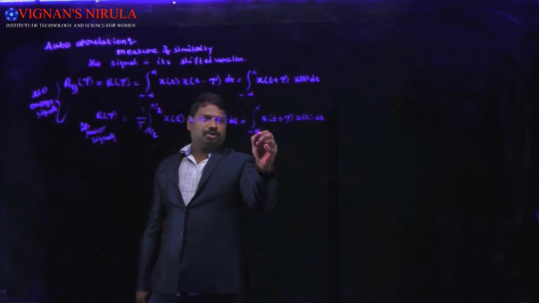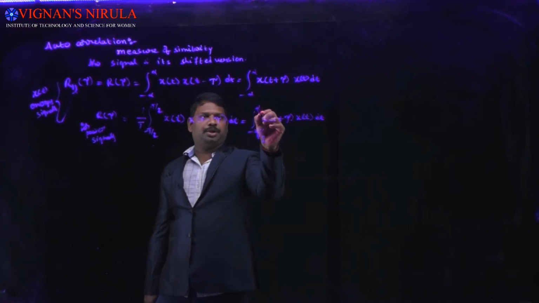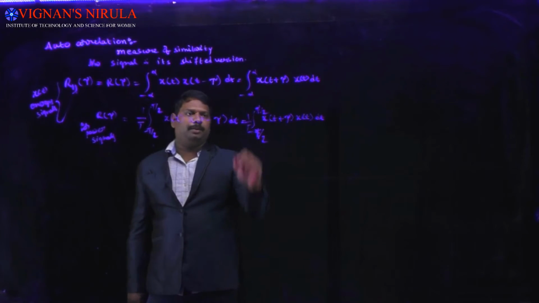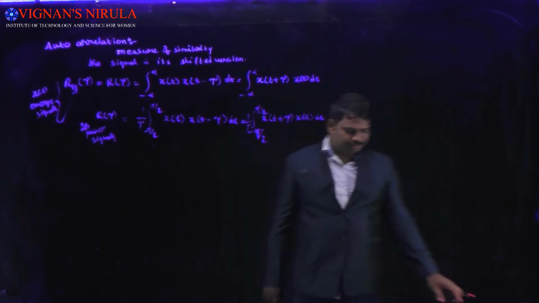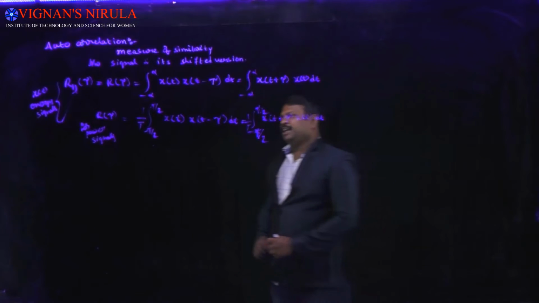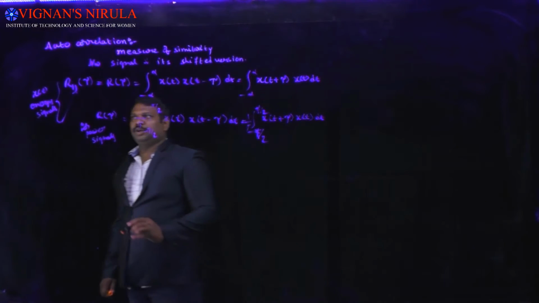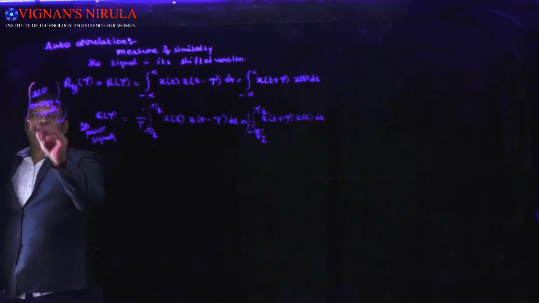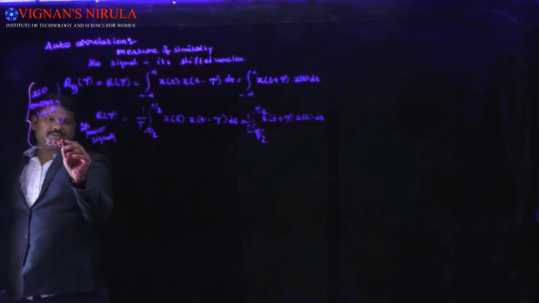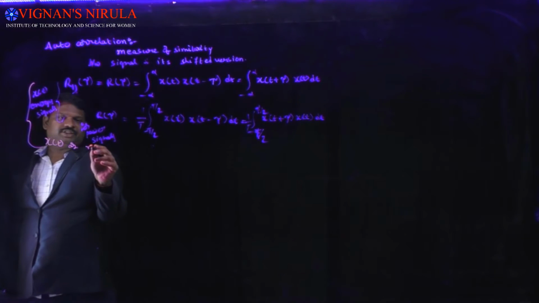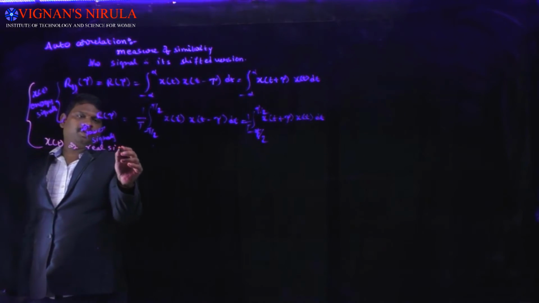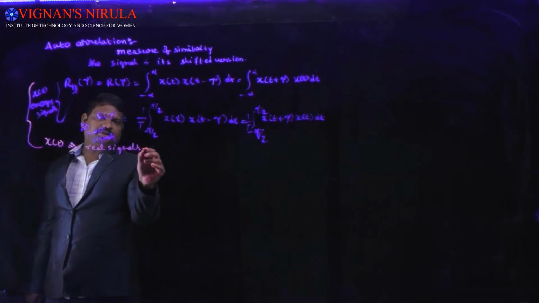These are common for x of t as real signals.